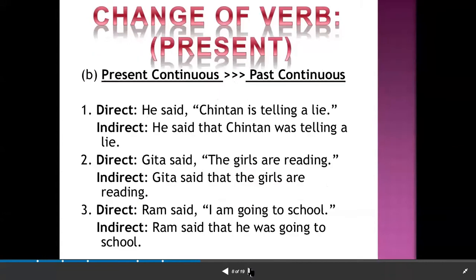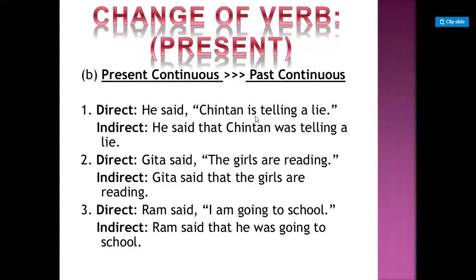Next, present continuous changes into past continuous. What are the rules for present continuous? Is, am, are, verb first form, ing. It will change into past continuous, that is was, were, verb first form, ing. See the first example. He said Chintan is telling a lie. How will it be changed? He said that Chintan was telling a lie.